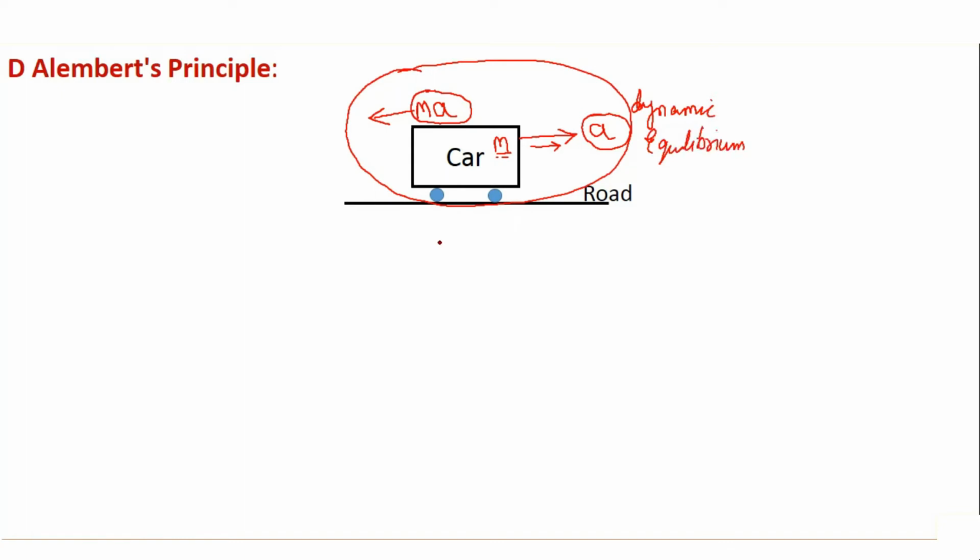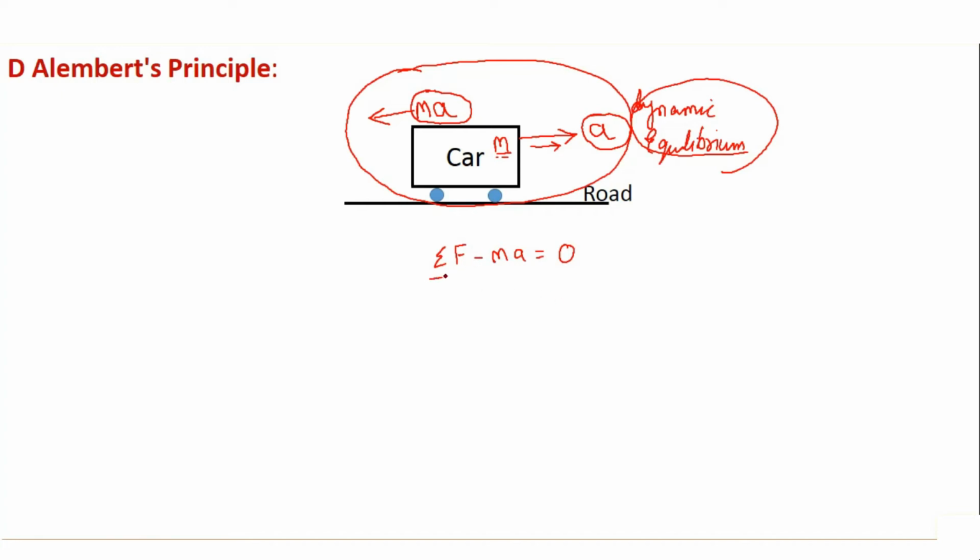Okay, again I repeat, if a body is moving with acceleration a, and on that body we apply an imaginary force of m into a in the direction opposite to the motion of the body, then the system or this body will be said to be in dynamic equilibrium. So as now it is in equilibrium, I can write summation of all forces minus ma should be equal to 0. Why this minus ma? Because it is in the direction opposite to the motion of the body.